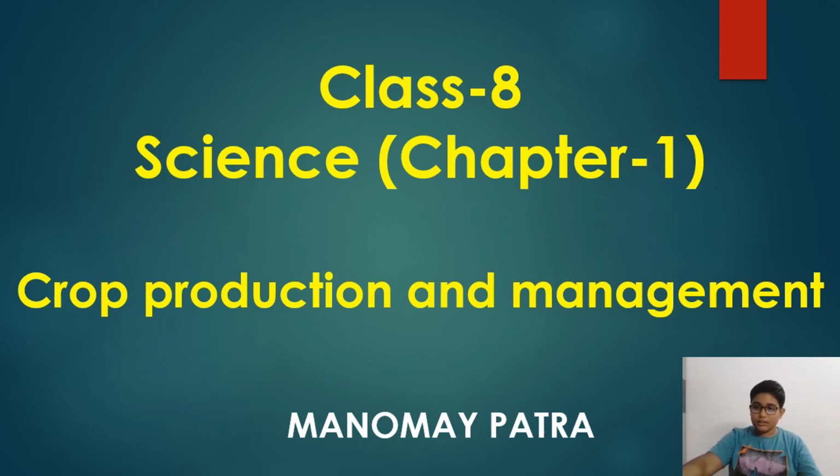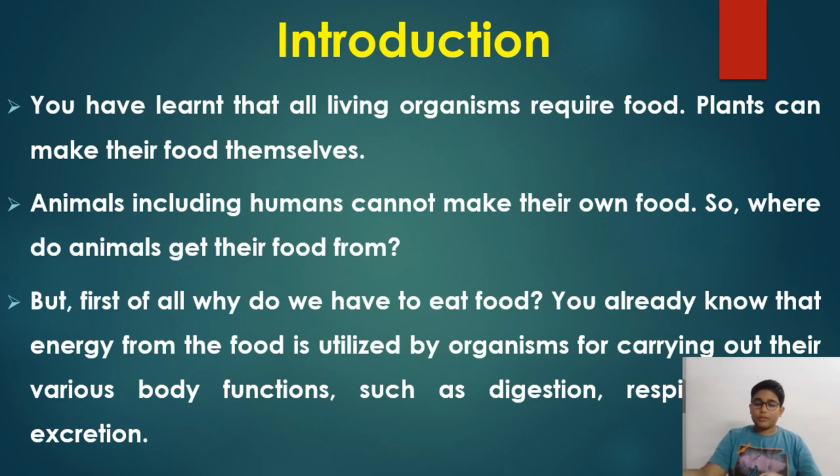Okay, so let's start with the introduction. You all know that living things mainly divide into two categories, but okay, we'll divide into three categories: number one, plants; number two, humans; and number three, animals.